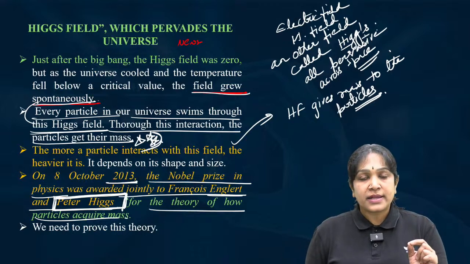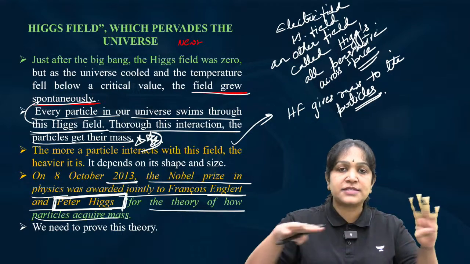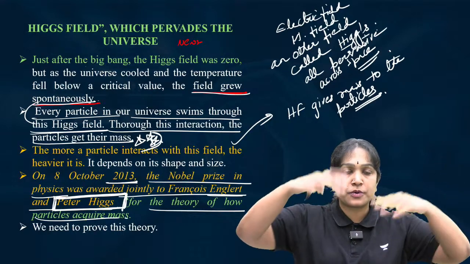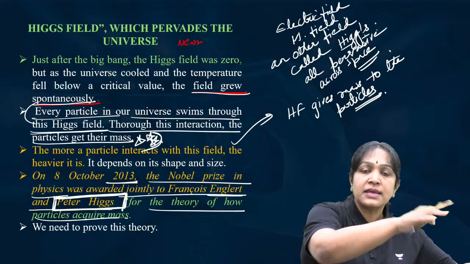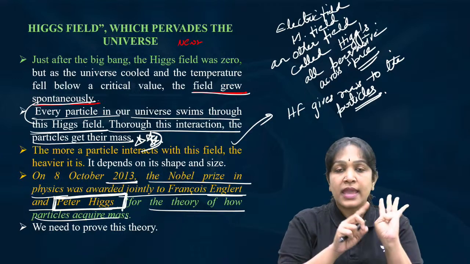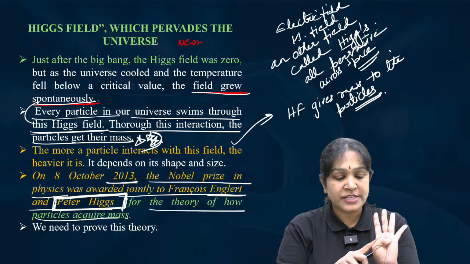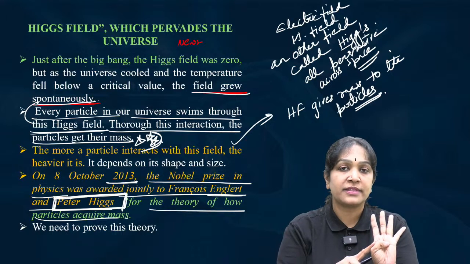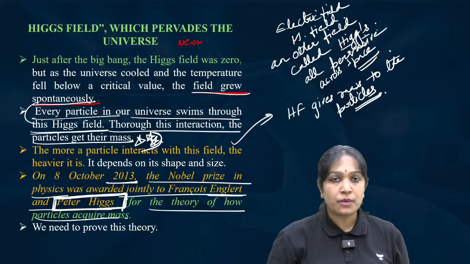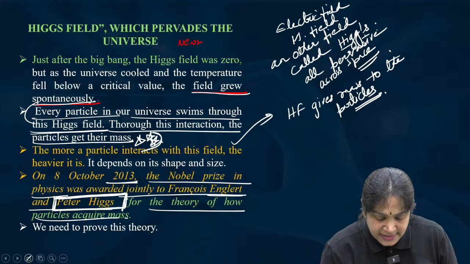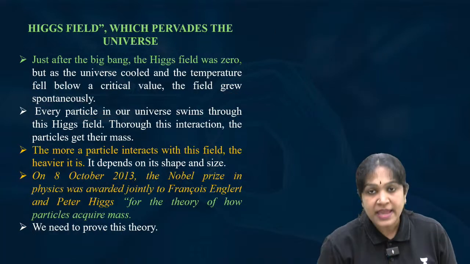See, all the particles are swimming through the Higgs field. These electrons, protons, neutrons, atoms, all are swimming in the Higgs field. Any particle which strongly interacts with the Higgs field will be heavier, and any particle which weakly interacts with the Higgs field is lighter.